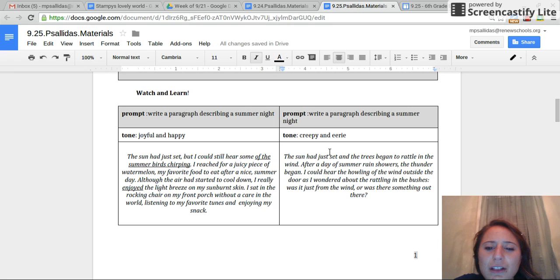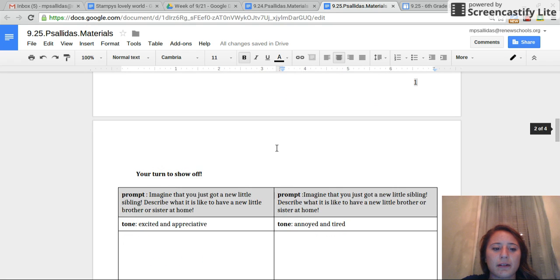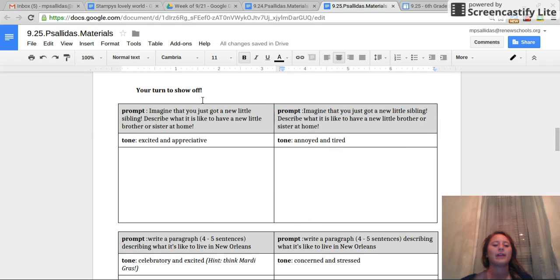And then taking a look over here, what's so creepy about this? When I see trees begin to rattle, wow, I know the author also used the setting to give me something pretty creepy in my tone. And the fact that my author is wondering if there's something out there, that's pretty creepy and eerie as well. Eerie is like a synonym for creepy. Once you have that, if you don't understand this right now, please go ahead and rewatch the video. If not, go on to the next part. Keep watching.